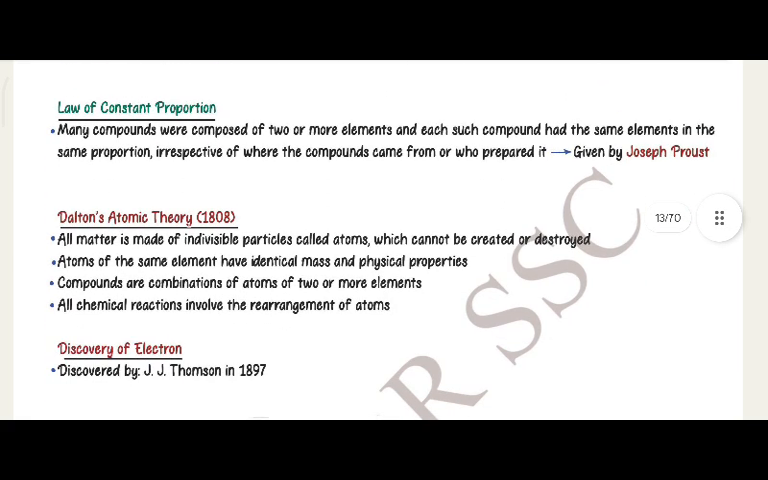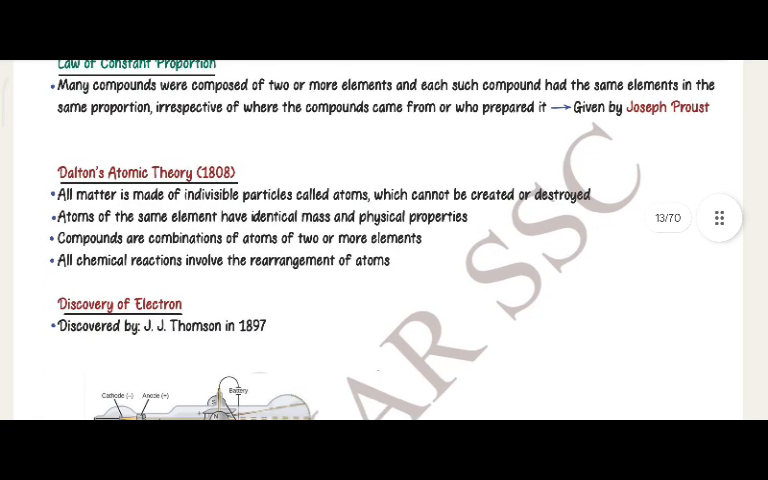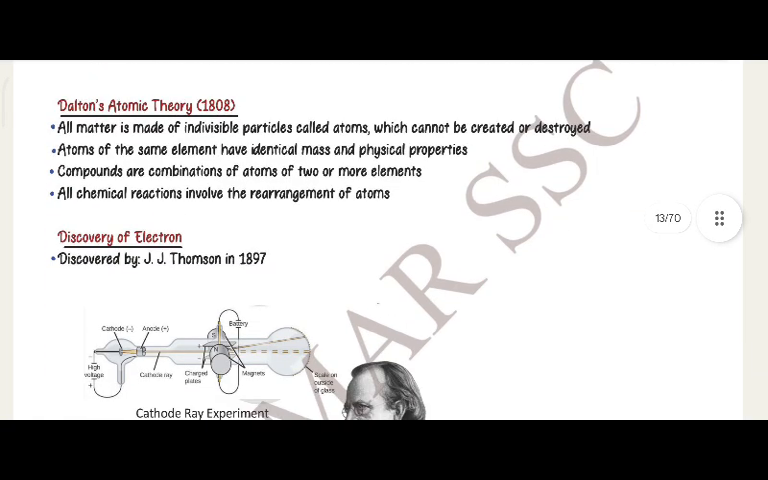Law of constant proportion. Many compounds were composed of two or more elements, and each such compound has the same elements in the same proportion, irrespective of where the compounds came from or who prepared them. Given by Joseph Proust.